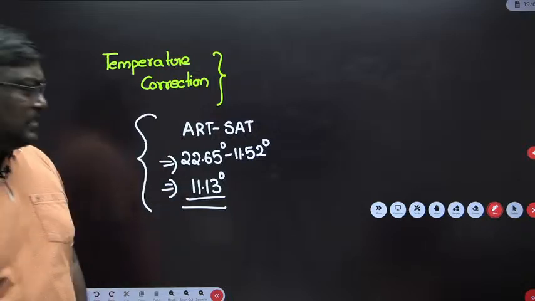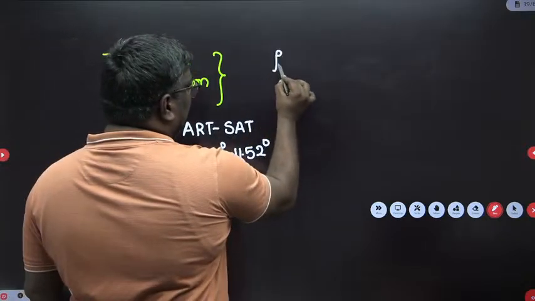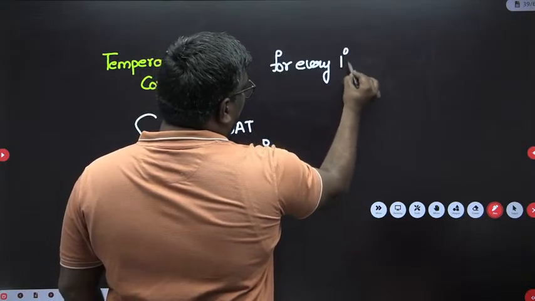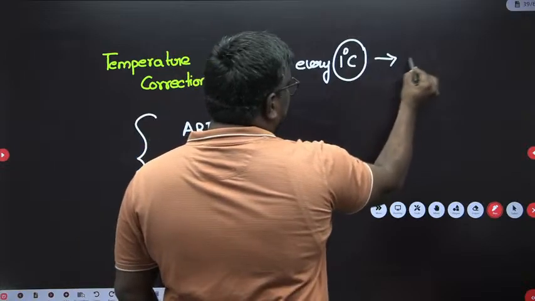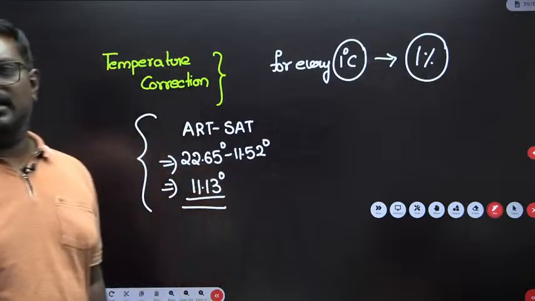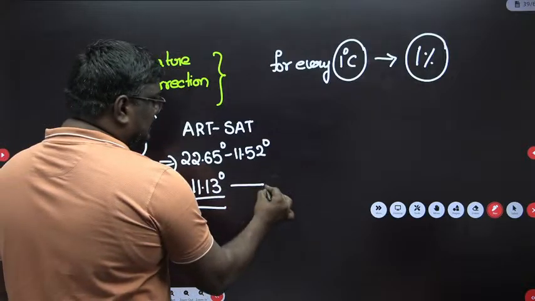Now see students, this is a note: for every 1 degree centigrade, the change is 1 percentile. So for 11.13 degrees, what is the change?